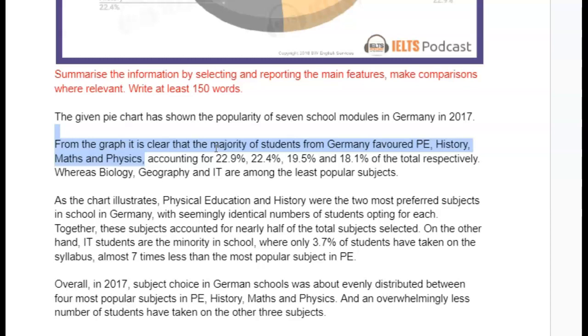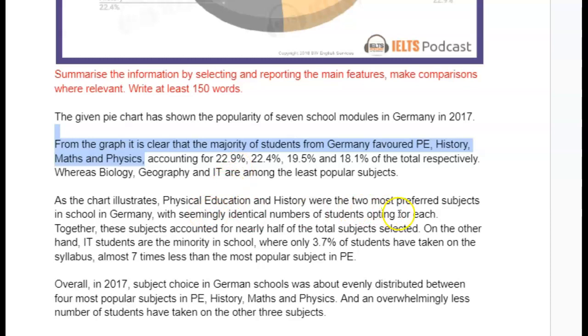You split the chart into 2 sections, where you've got the 4 subjects that had 18% and over, and then you talked about these. So it kind of felt like an overview, but it wasn't because you had data. So that confused me.